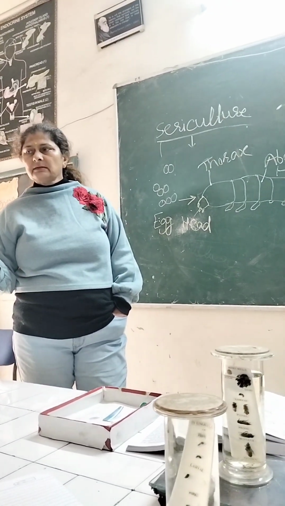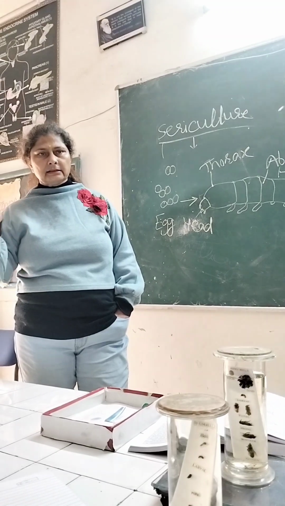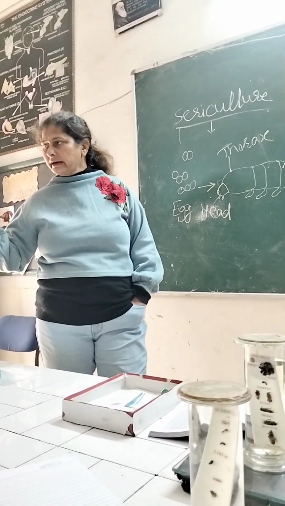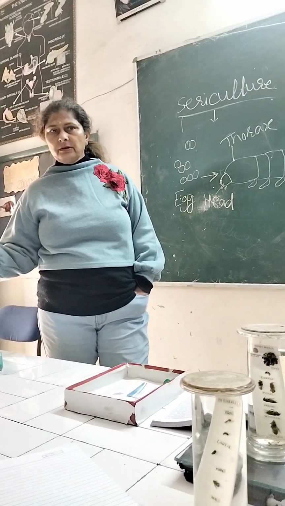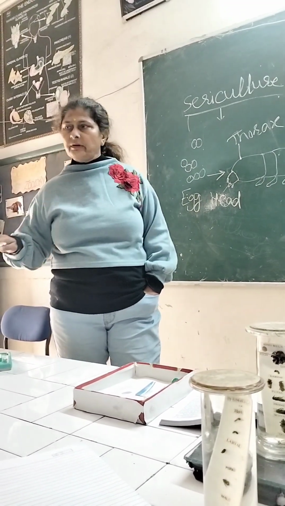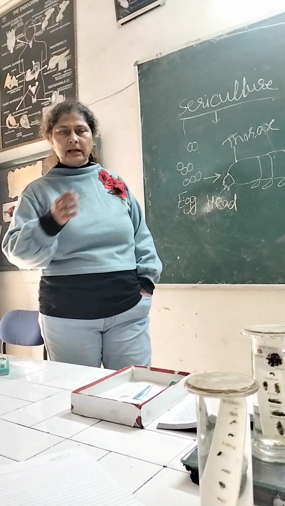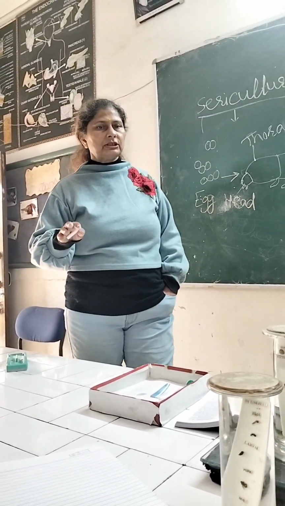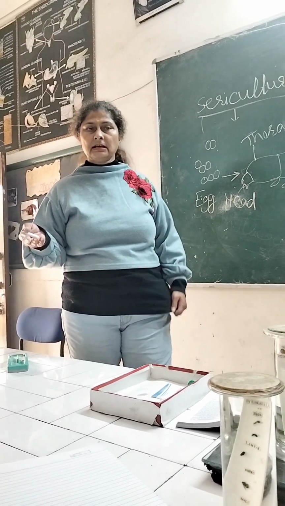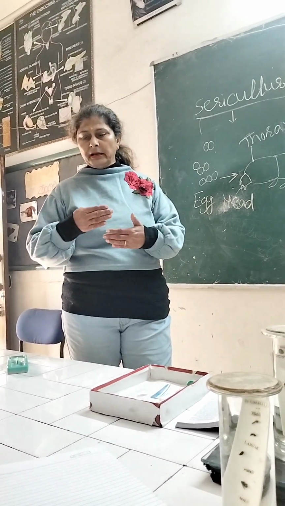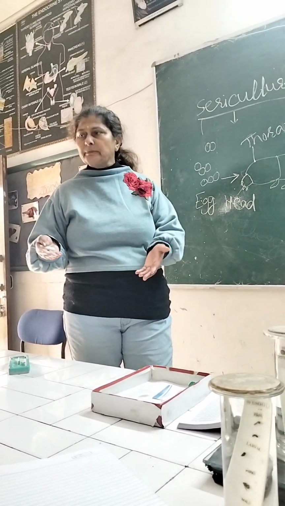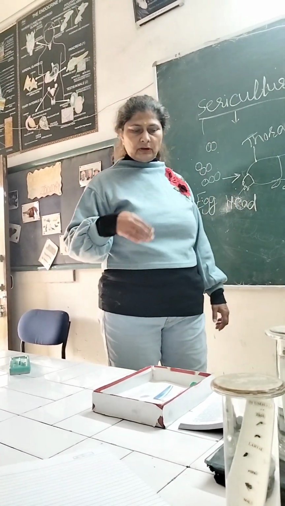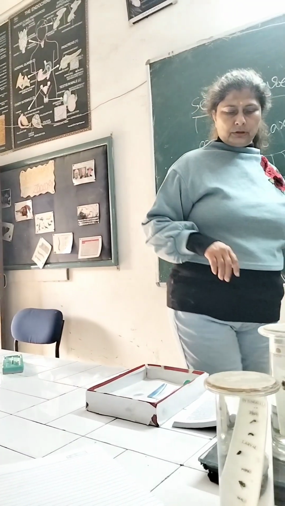Then molting takes place and the third instar follows, after that fourth and fifth. One life cycle is egg, larva, pupa and adult. The larval stage, which is an active stage, again has many substages, which are called instars.